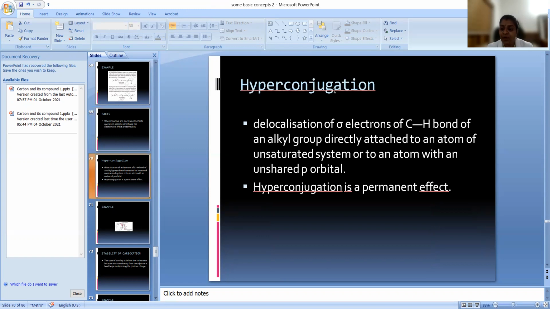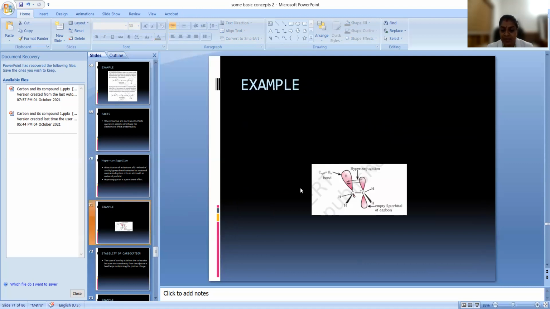Now, another important electron transfer is called hyperconjugation. So what is hyperconjugation? The delocalization of sigma electrons of CH bond of an alkyl group directly attached to an atom of unsaturated system or to an atom with an unshared p orbital. That is called hyperconjugation. Hyperconjugation is also a permanent effect. Let us see how hyperconjugation will take place.